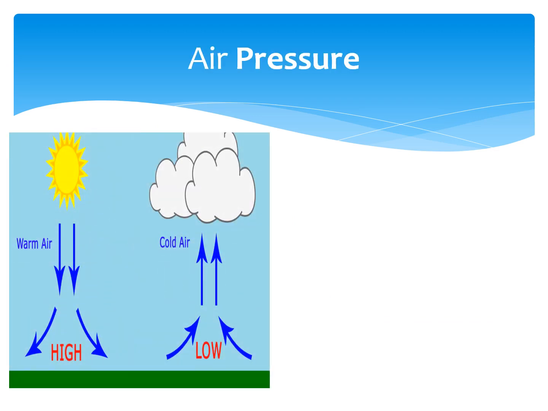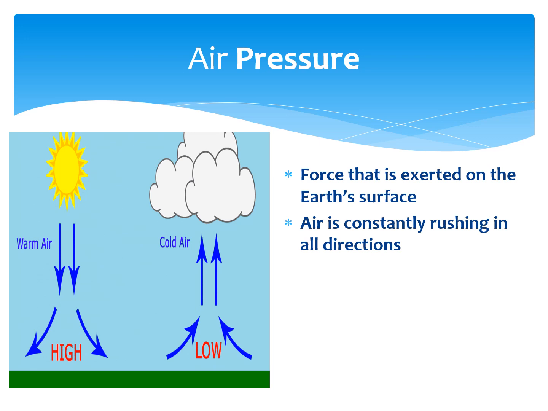Then air pressure. Air pressure refers to the force that is exerted on the Earth's surface. In fact, air is constantly rushing in all directions, up, down and sideways. Air pressure is greatest at sea level. It decreases as we go higher because the air becomes thinner.